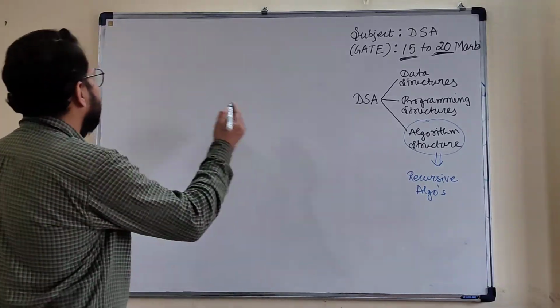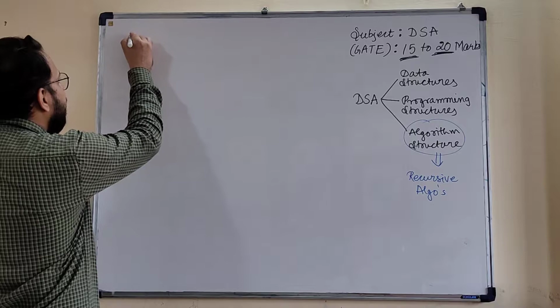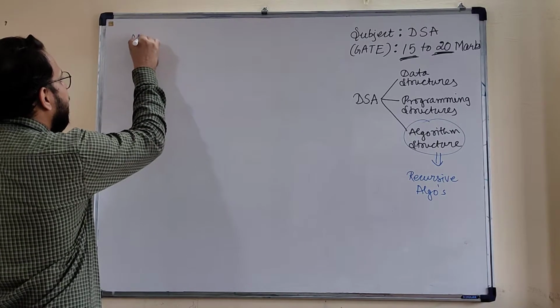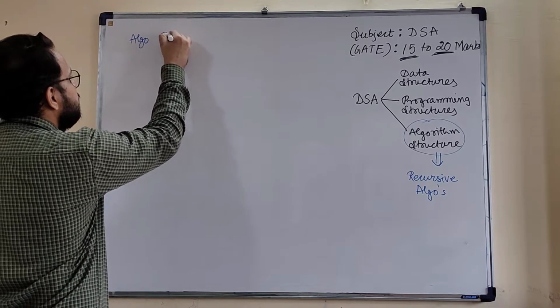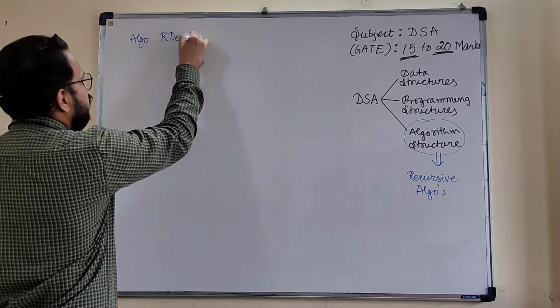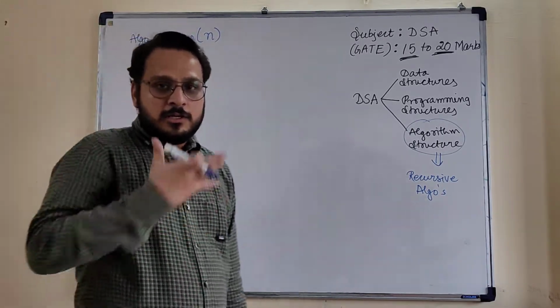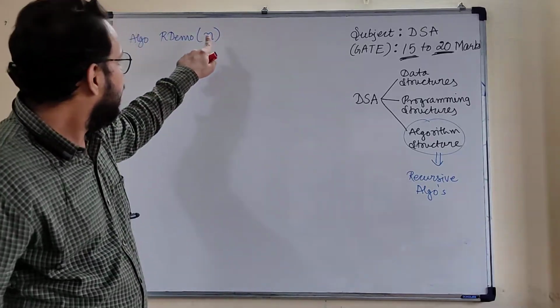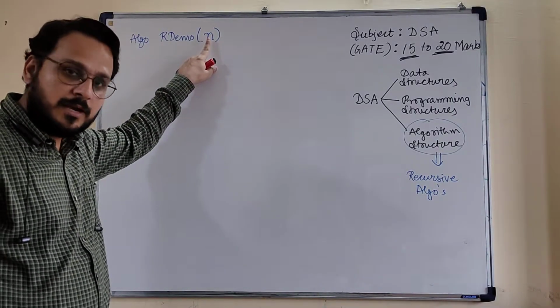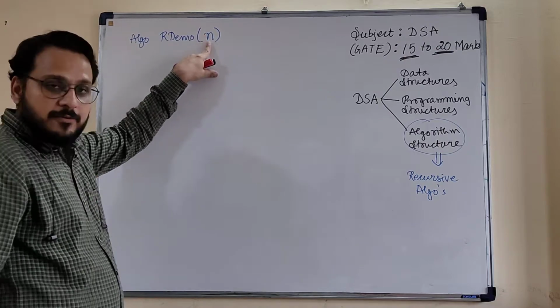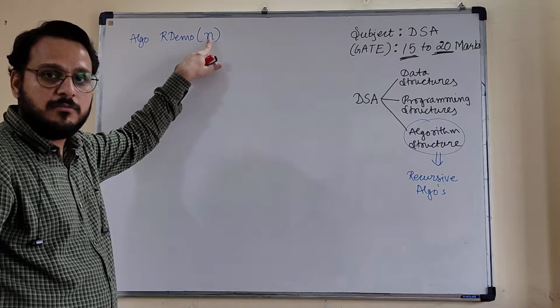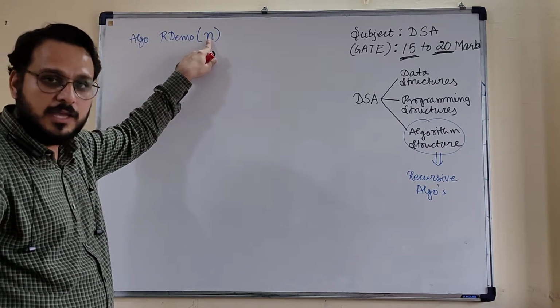Okay, so I am writing one algorithm here in the form of a recursive demo. Recursive demo on the size of input n, because every analysis of an algorithm is always based upon the size of the input.